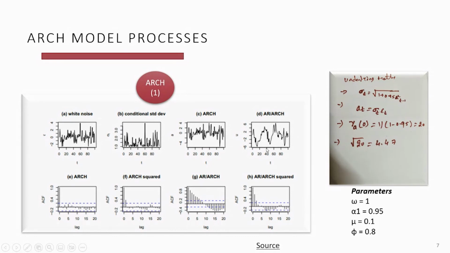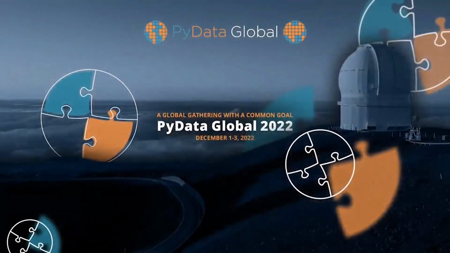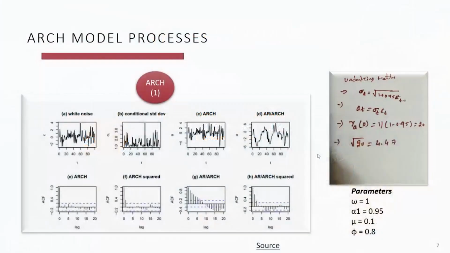Here the parameters are mu equal to 0.1 and phi equal to 0.8. Once we have done this, we calculate the variance of our vertical axis. The variance of y is 1 over 1 minus 0.95 squared, with these parameters, which results in a variance of 20. So our standard deviation is the square root of 20, which is 4.47.